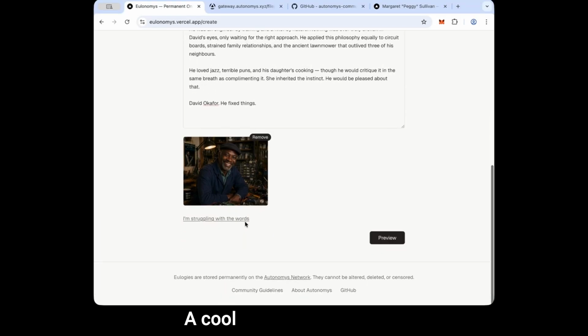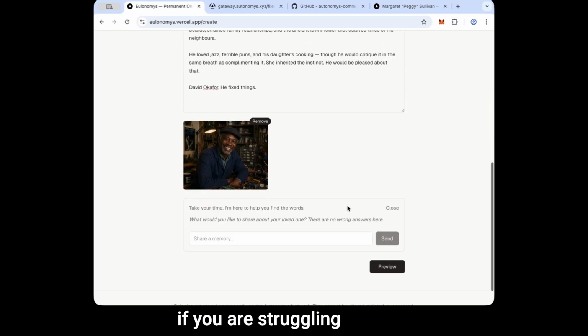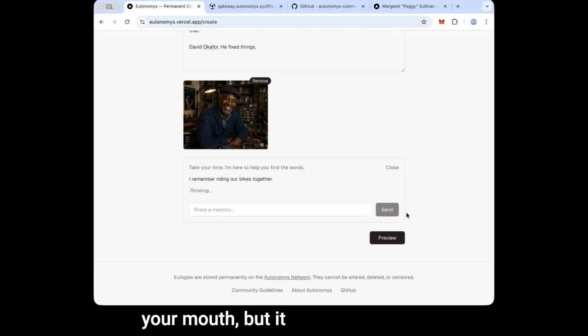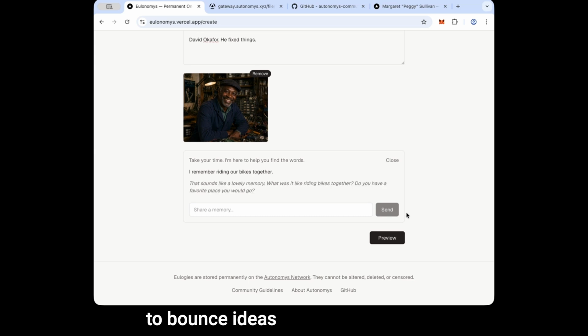Let's add a photo. Let me just find one. There we go. A cool little feature here is if you are struggling with the words, you can chat with an LLM. It was not designed to put words in your mouth, but it is designed for you to bounce ideas off of and hopefully lead you to something meaningful that you'd like to persist forever.